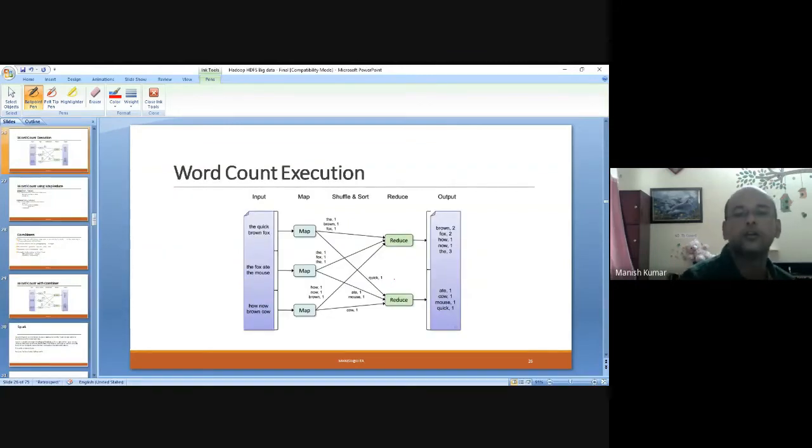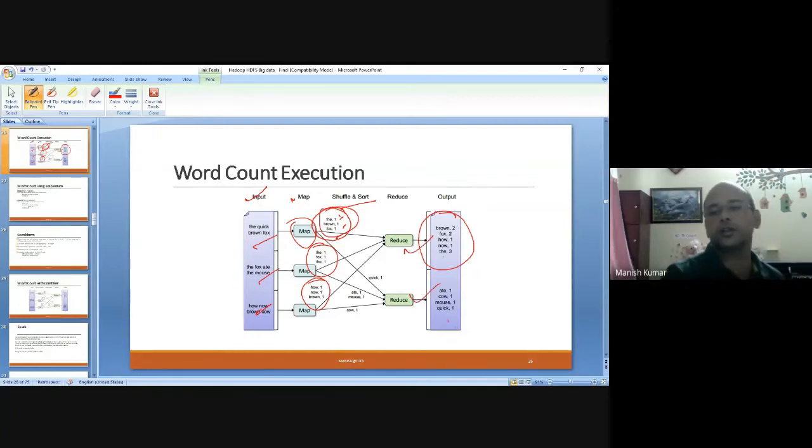For example, see here: the brown fox is having one. Similarly, this. So this is the input, individual data nodes, map function executed. This you get. Now shuffling and sorting is done. Once it is done, the reducer will reduce the results. If two reducers are used, then this can be done. Always remember it is not necessary that the same number of mappers and reducers will be used. A smaller number of reducers is also possible.